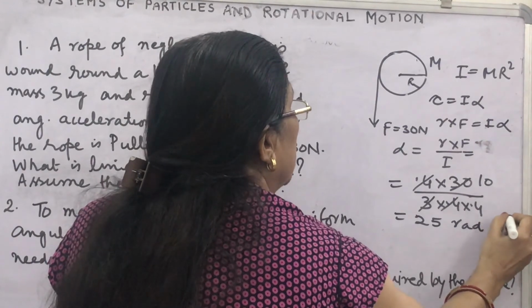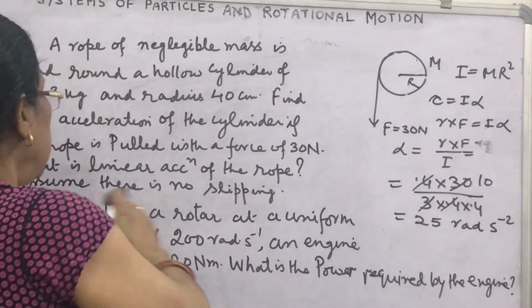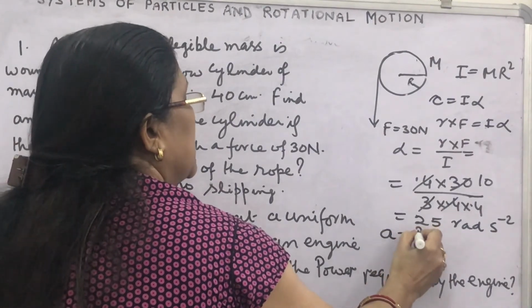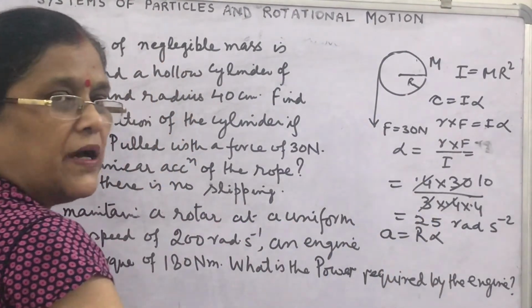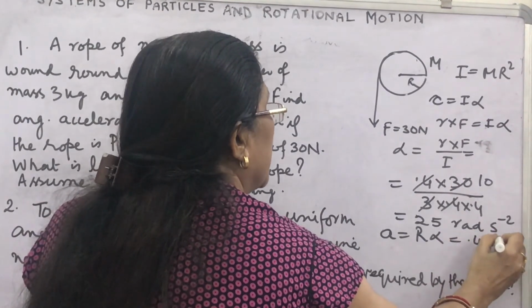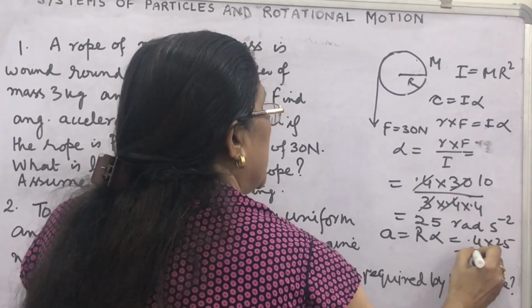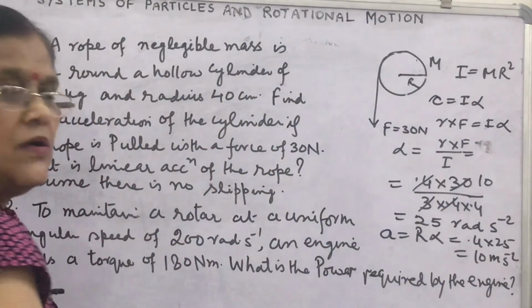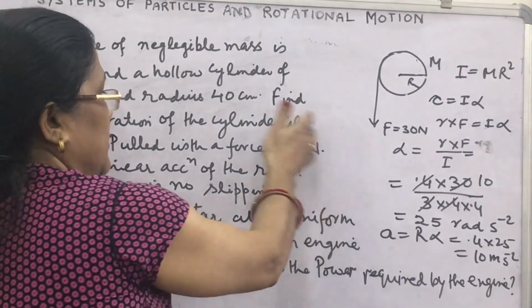What is the linear acceleration? You know how linear acceleration is related to angular acceleration: by r alpha. What is r? 0.4, then 0.4 into 25. What will be there? 10 meter per second square. So in this way you will solve this numerical.